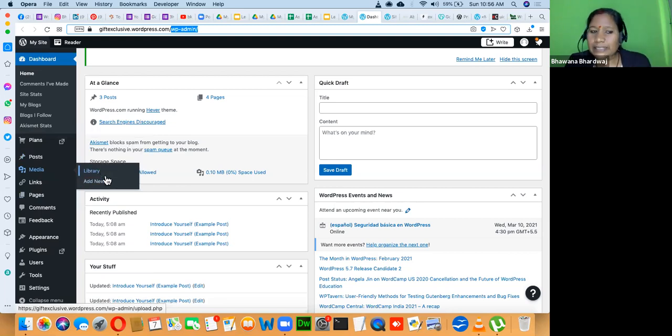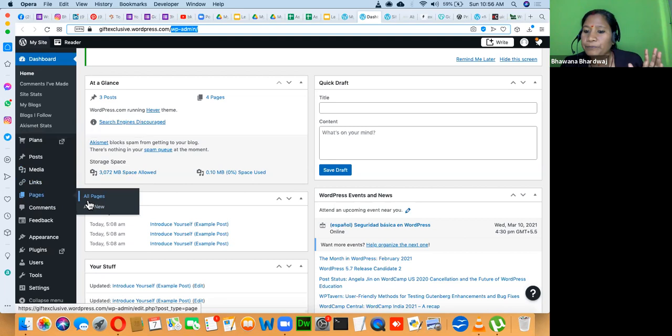Media is where we manage all the media files, whether it's a video file, image file, or audio file. All the media files you can manage from here, all the links you can manage from here, all the pages you can manage from here.